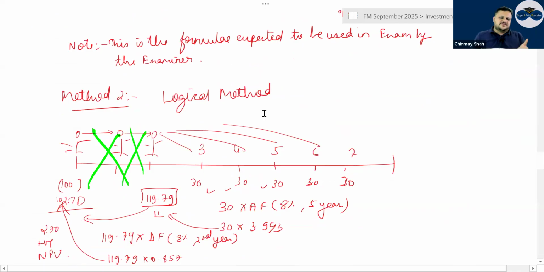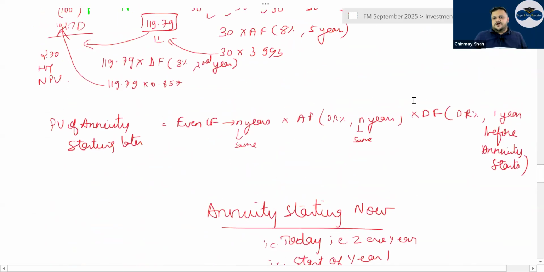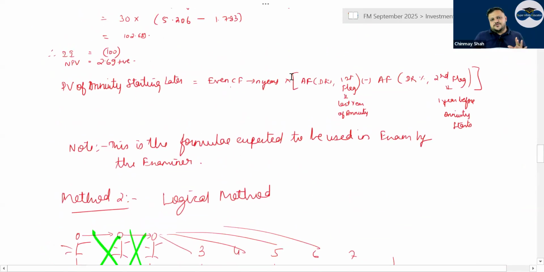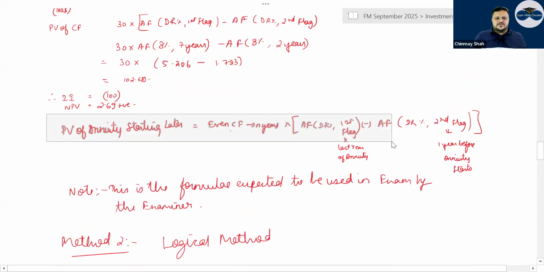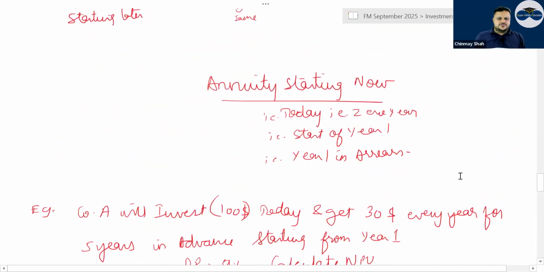Method 2 is a logical method. You go 1 year before the annuity starts, pull all the cash flows normally as an annuity, and then from the second year you take it to 0 year. That is a logical method, where you discount at the end. Both the methods are acceptable in exam, but most of the questions are solved by the flagging method in section A and B. So I generally say in section A and B, this should be used.